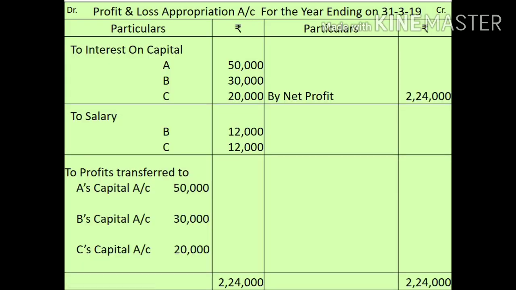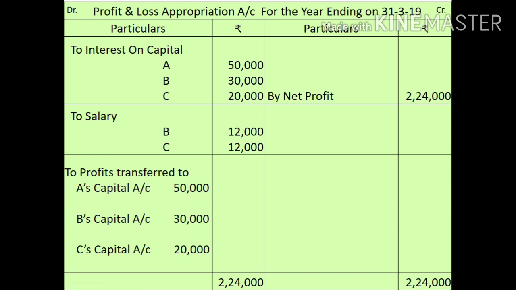Now, first we will prepare our P&L appropriation account without considering guarantee. By net profit 2,24,000, here you will give interest on capital to all three partners, then salary to B and C. After deducting interest on capital and salary from net profit, the remaining profit will be distributed like this.